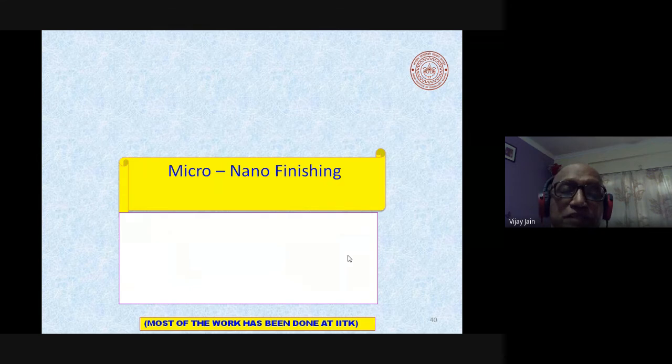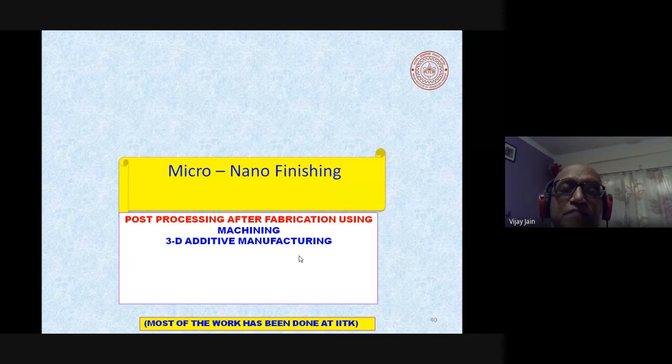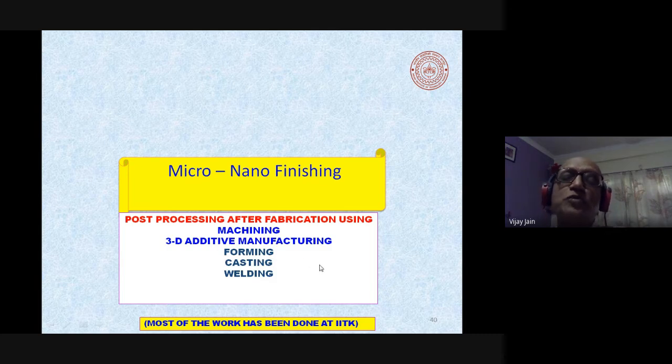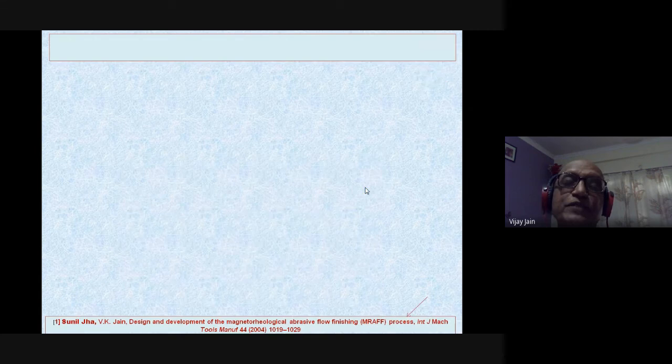Micro nano finishing is post processing after fabrication using machining, 3D additive manufacturing, forming, casting, welding. After doing all these operations, you require post processing to enhance the surface characteristics and surface integrity. And also in some cases, you need heat treatment of the fabricated component.